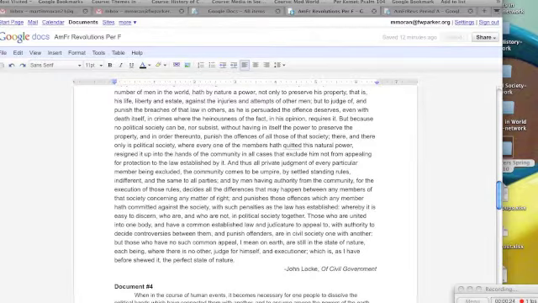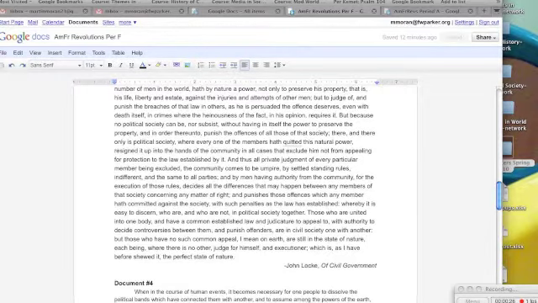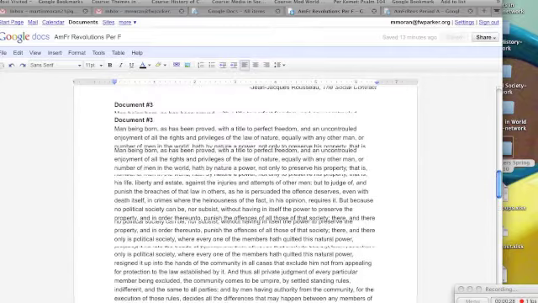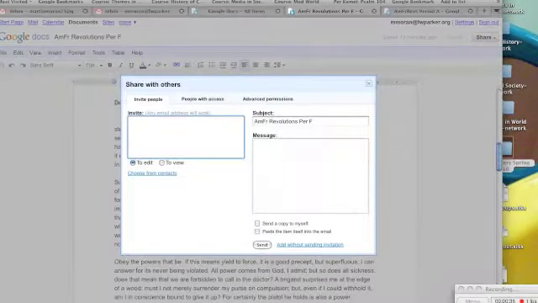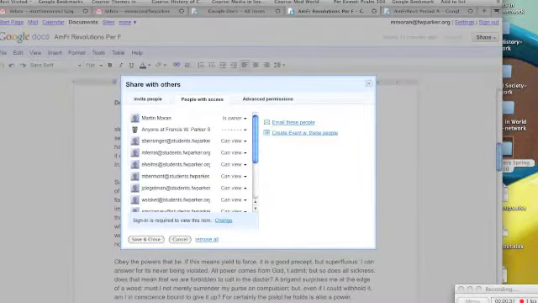I took little excerpts so that the students would then be able to read through those and work in groups to figure out what they mean. I then shared that document, if you go up to invite people here, shared that document with all my students.